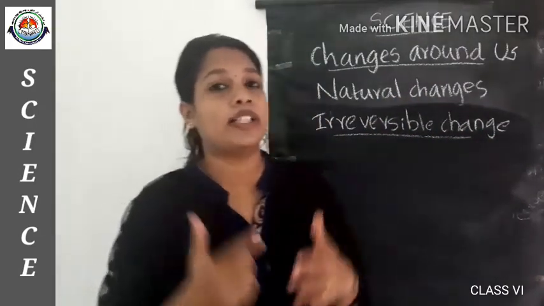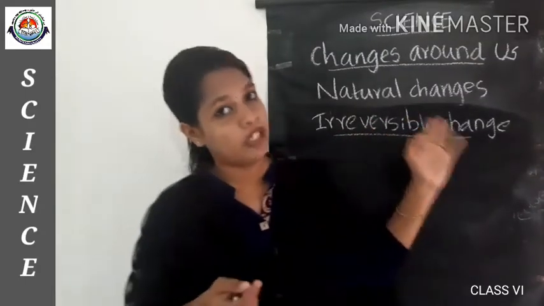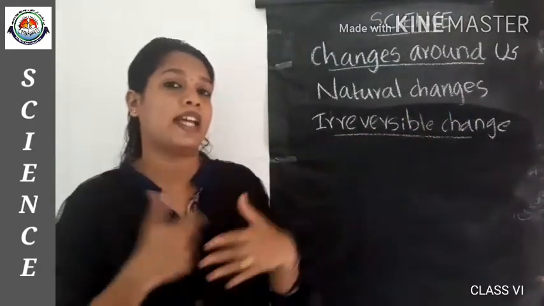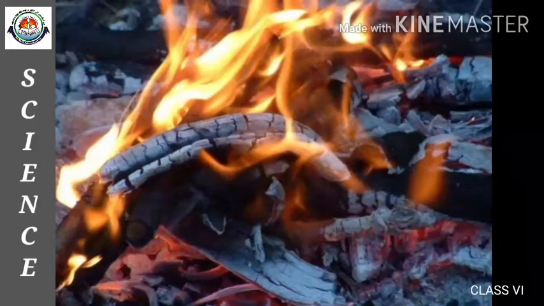And we can see what the examples are under these irreversible changes. So you can easily understand this one. Burning of paper is an example for irreversible change. When we burn a paper, we cannot revert back to its original state. Burning of wood is also an example for irreversible change.